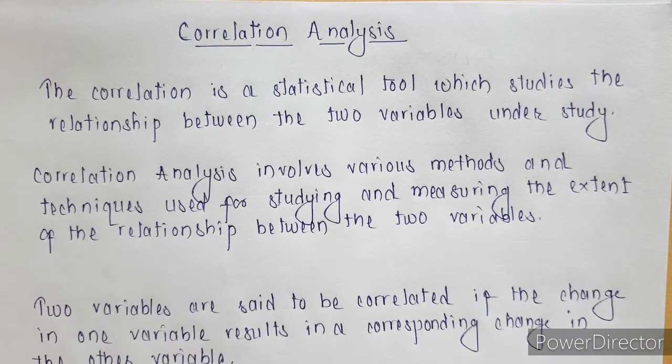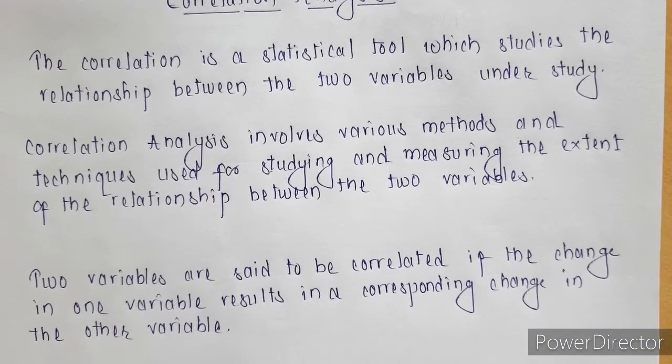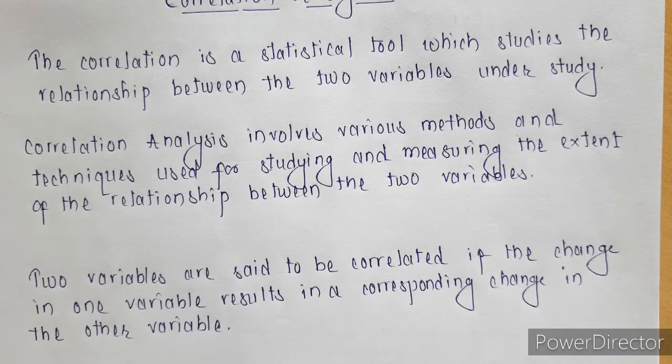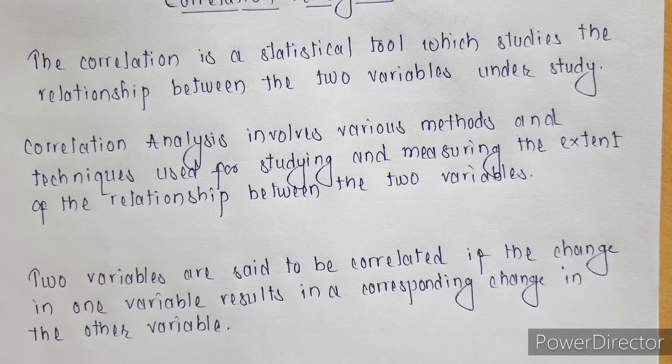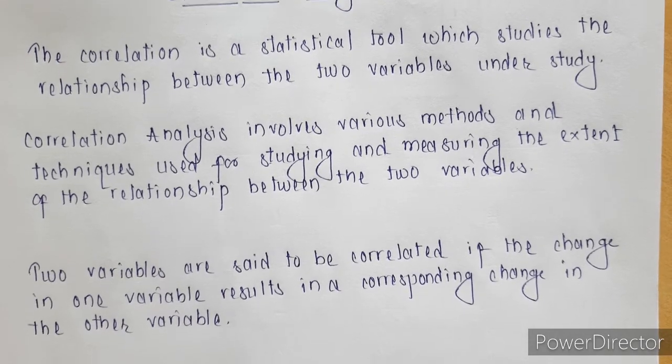Whereas correlation analysis involves various methods and techniques used for studying and measuring the extent of relationship between these variables. So in correlation analysis, we are going to study methods and techniques which will help us find the relationship between these variables.